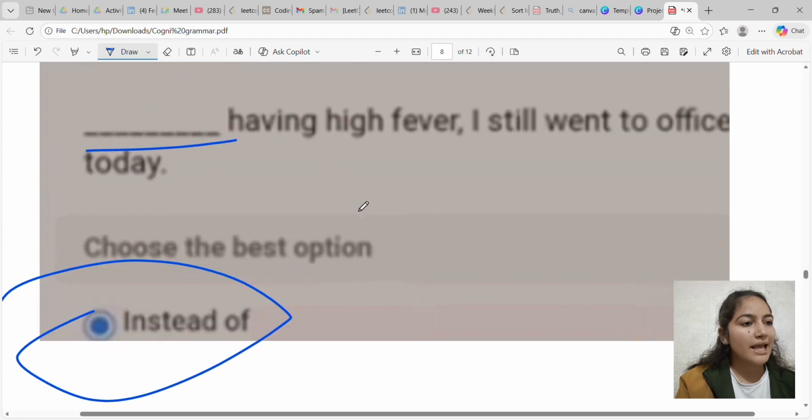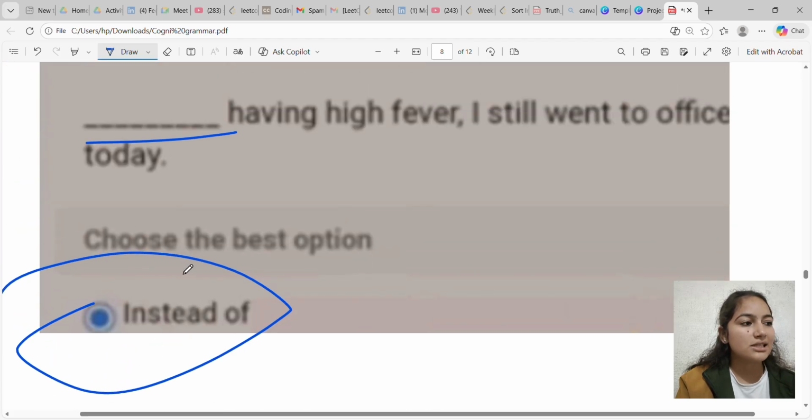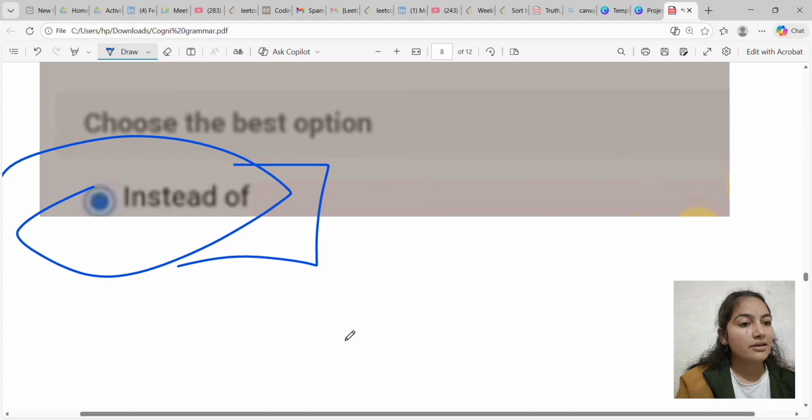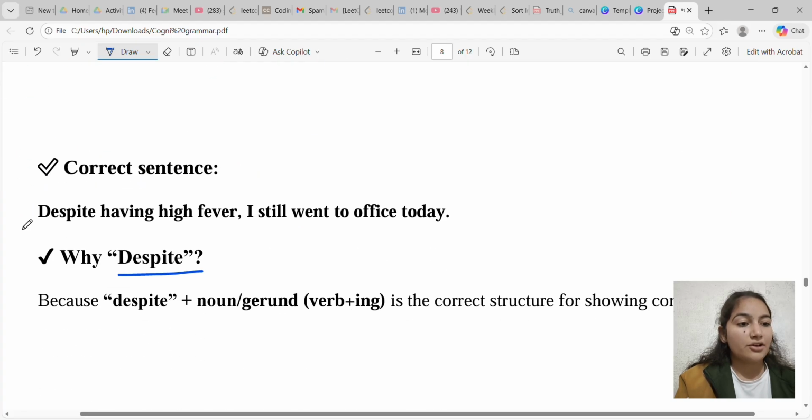Next question is, blank having high fever, I still went to office today. So the answer for this fill in the blank is despite. Here somebody has chosen instead of, but the answer is despite. You will have options for every question, so you have to choose from the given options.